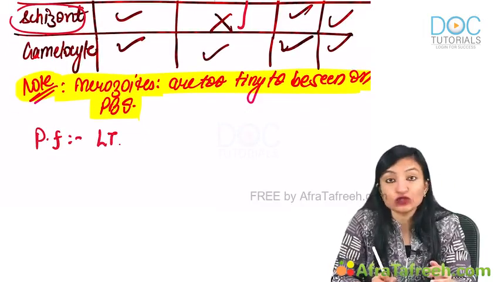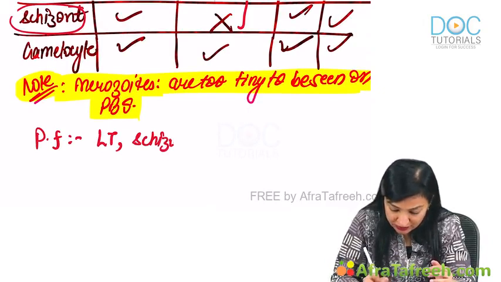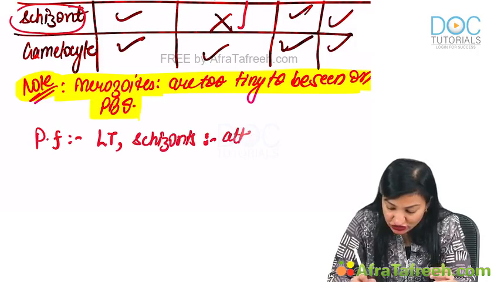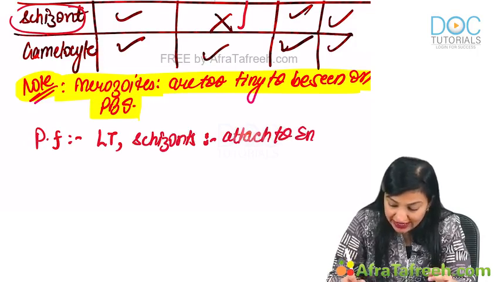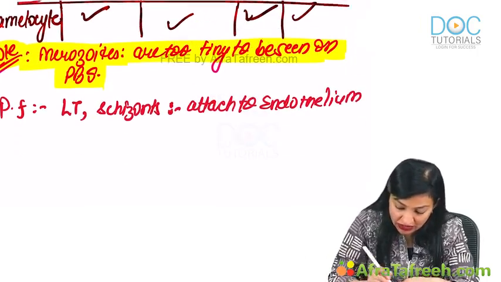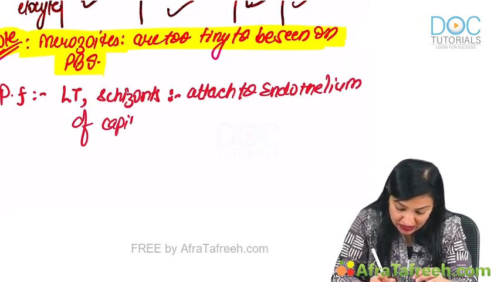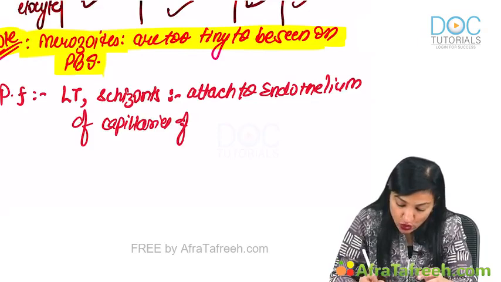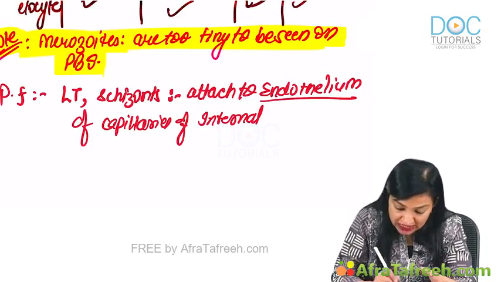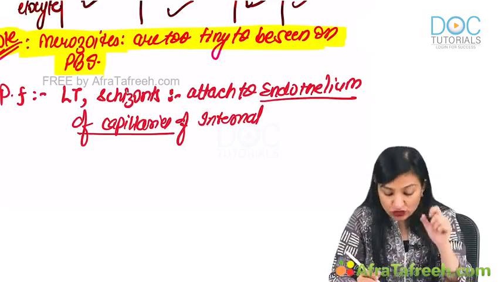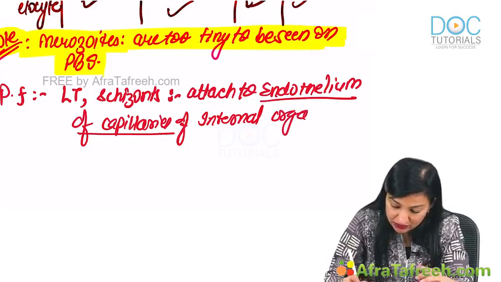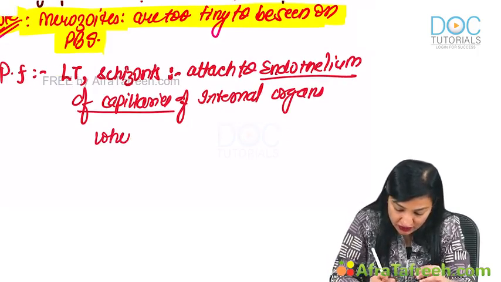The LT, that is late trophozoite, and schizonts, these forms attach to the endothelium of the capillaries of the internal organs wherever they are getting formed. So these forms are going to attach to the endothelium of the capillaries of the internal organs wherever they are formed.